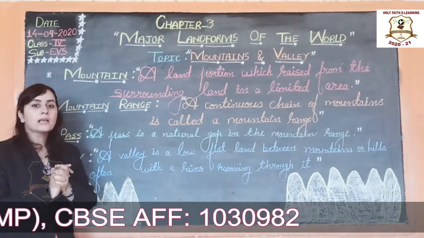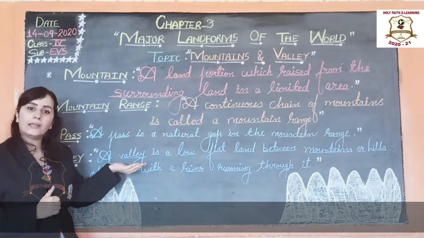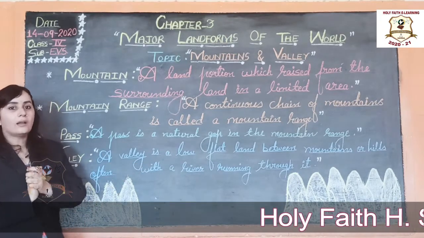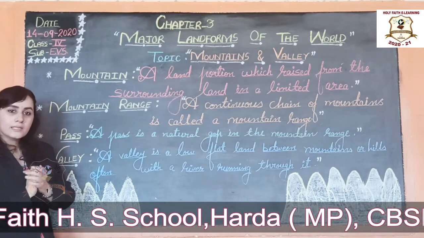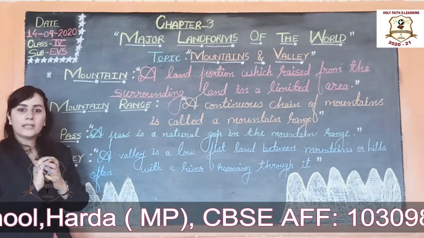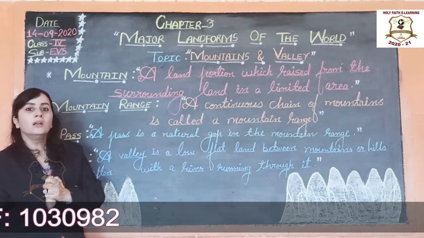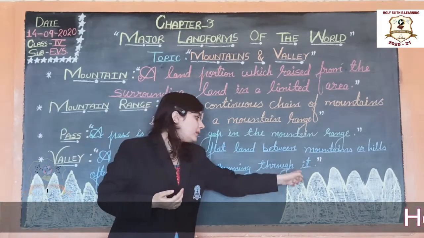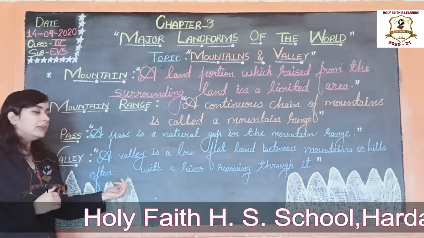Mountains are usually above 300 meters in height. Mountains are different in height and shape. This difference is due to the age of the mountain. Some mountains have a rounded peak. This is a rounded peak. Some mountains have a conical peak.